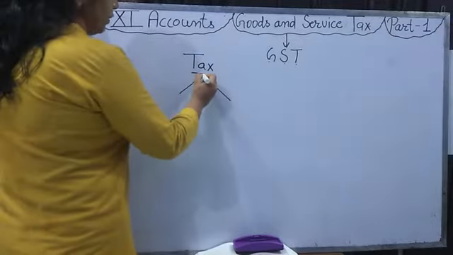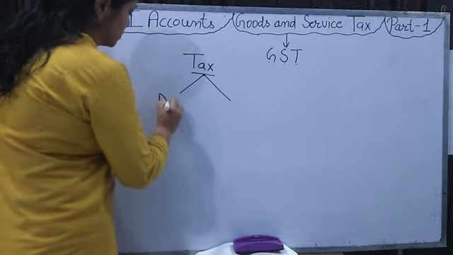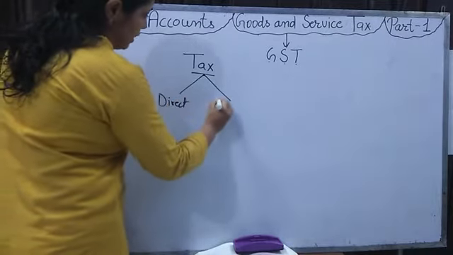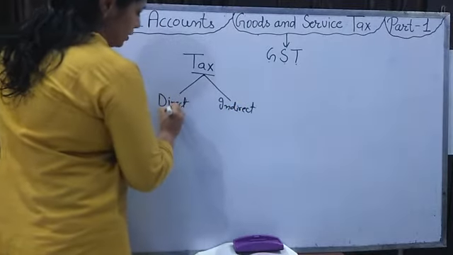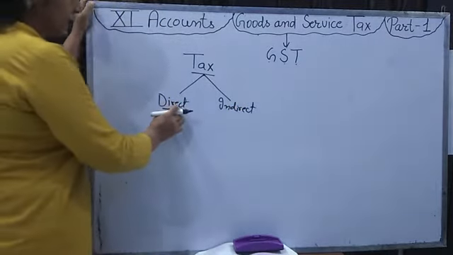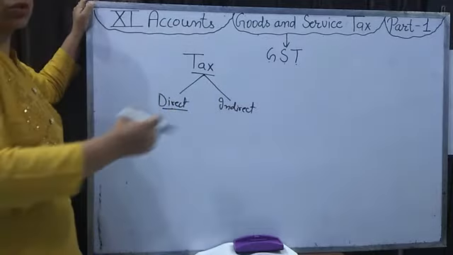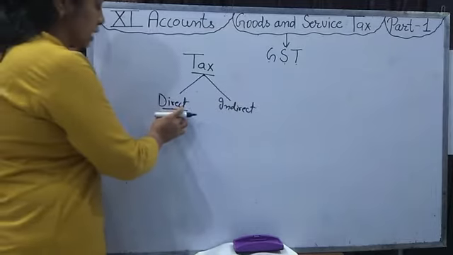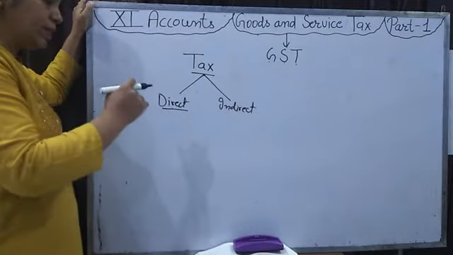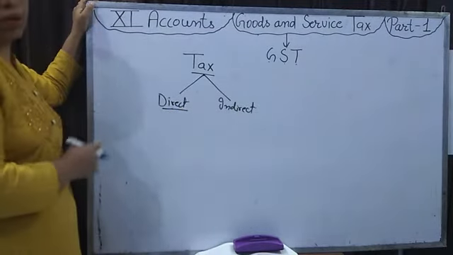So we divide tax into two types, direct tax and indirect tax. Direct tax is when any person directly deposits the tax, अगर किसी भी पर्सन का कोई टैक्स है, that will be deposited by that person to the government.